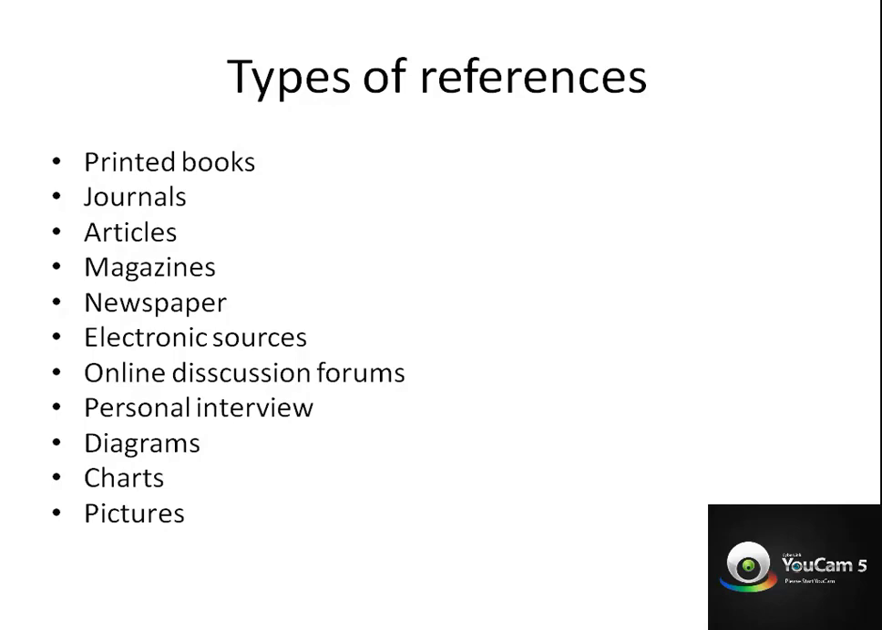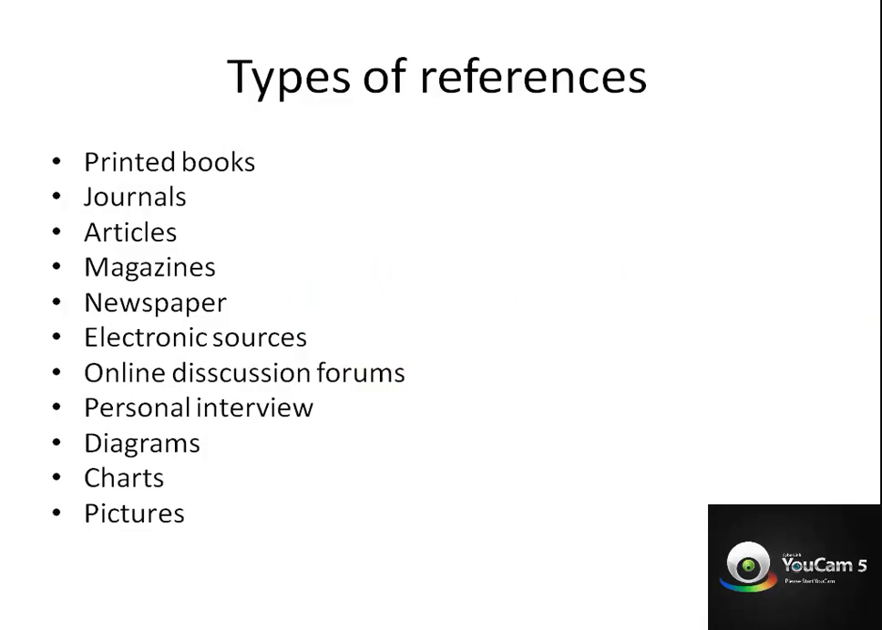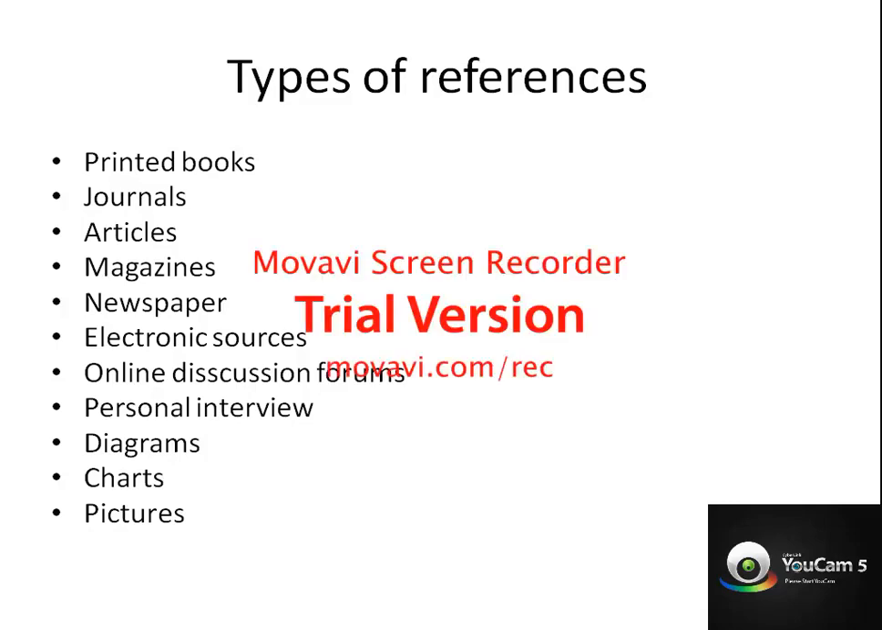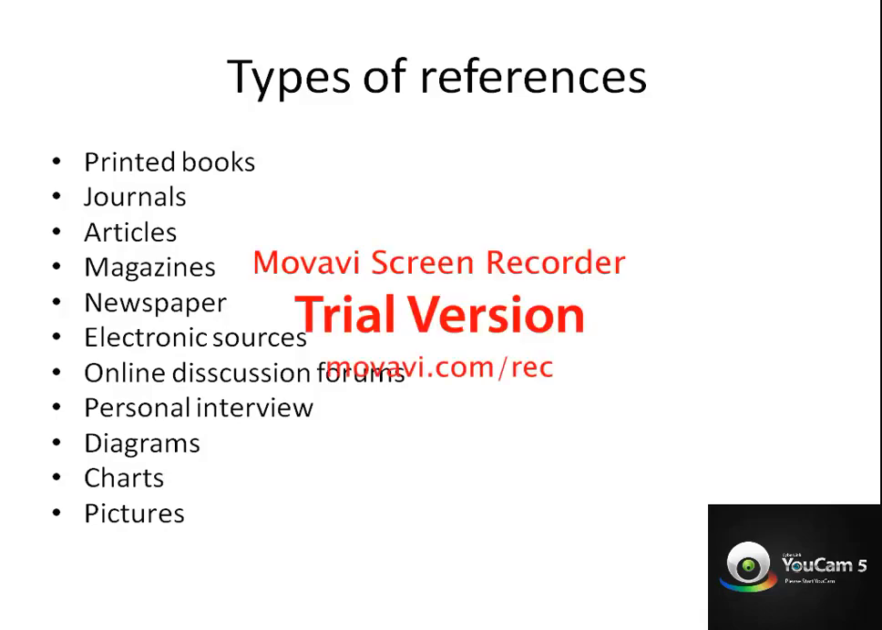The different types of references we use in research are books, magazines, articles, journals, newspapers, electronic sources, online discussion forums, which can also be quoted, personal interviews, diagrams, charts and pictures. These all come under the different types of references. But make sure that whatever you cut and paste from other people, you put a reference note, otherwise it is called plagiarism. We will discuss that in the coming sessions. Whatever you copy and paste, you should refer to the article or material in your reference.